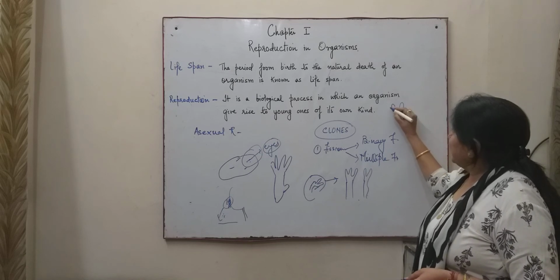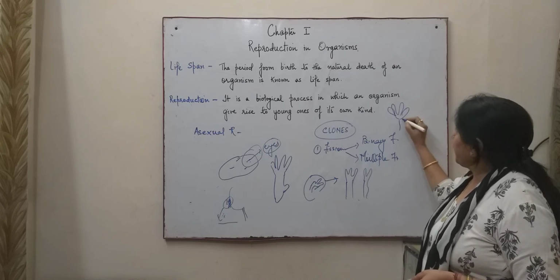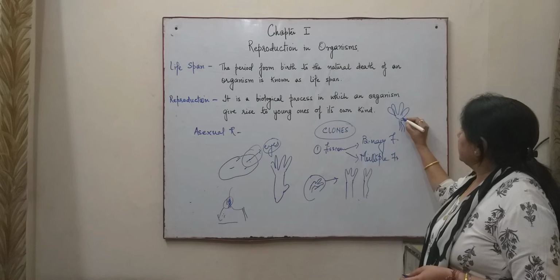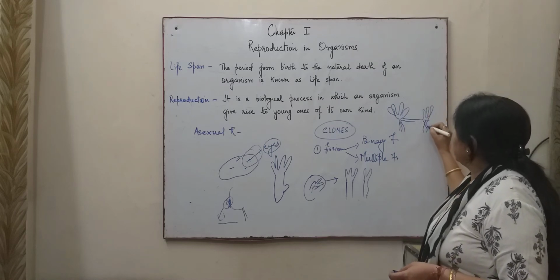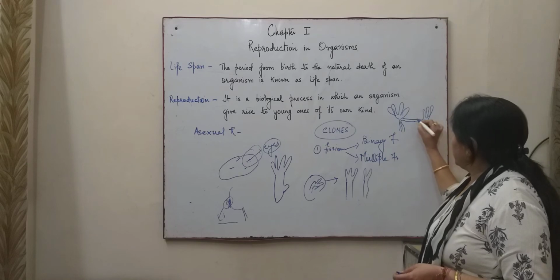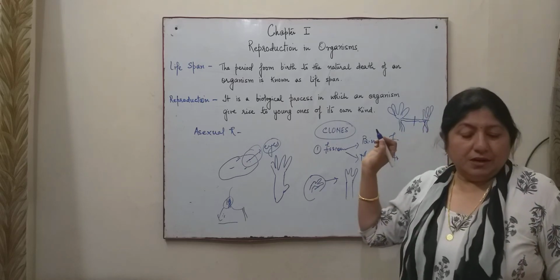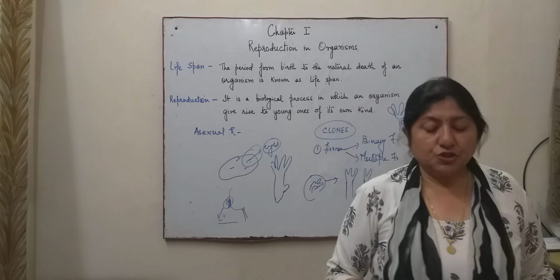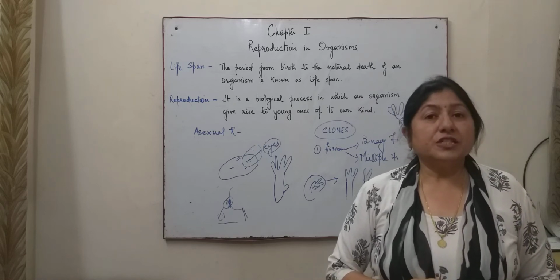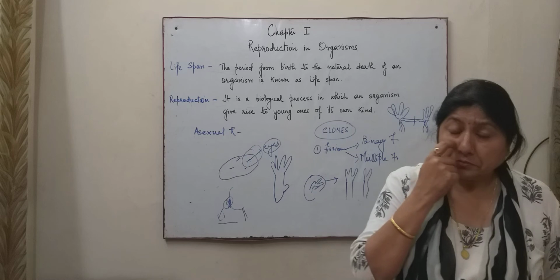It is seen in aquatic plants where a system of leaves develops, and after the development of a certain part it breaks, forming a new individual. So these are various specialized structures known as vegetative propagules.